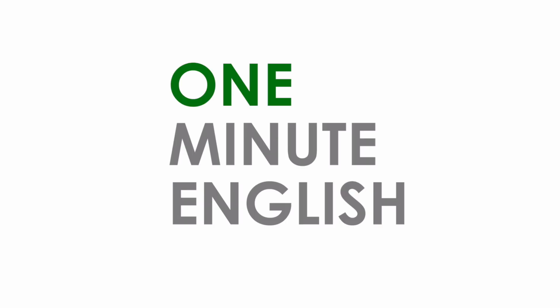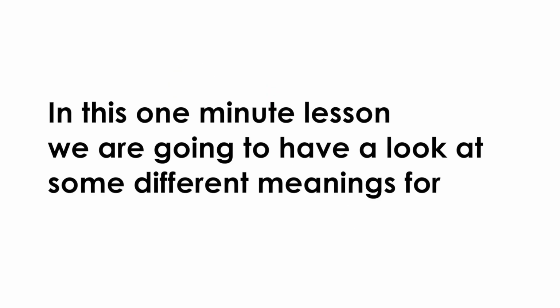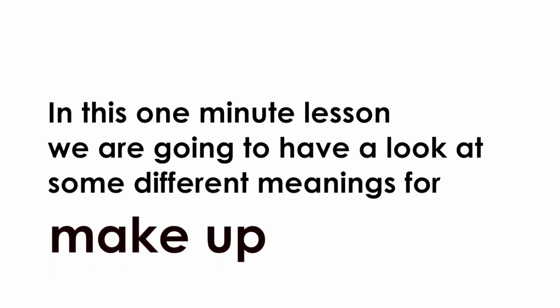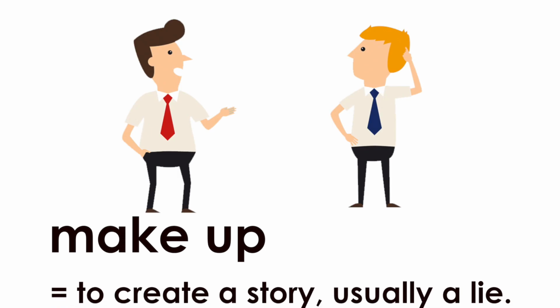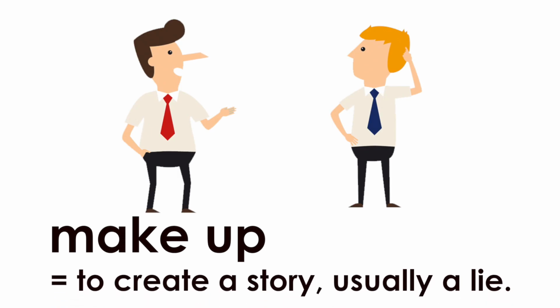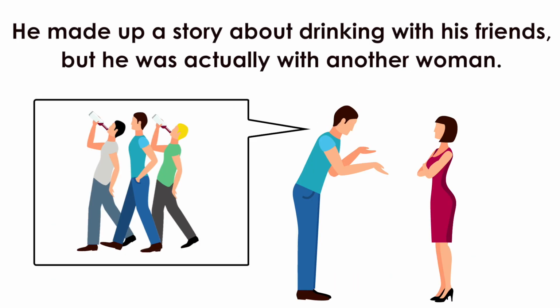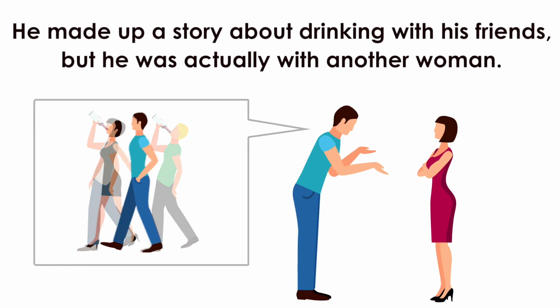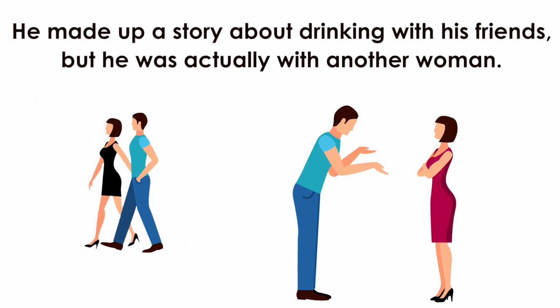1-Minute English. In this 1-minute lesson, we are going to have a look at some different meanings for make up. Make up means to create a story, usually a lie. For example, he made up a story about drinking with his friends, but he was actually with another woman.